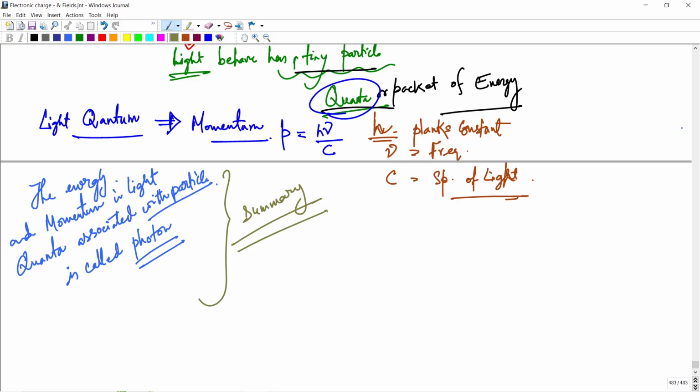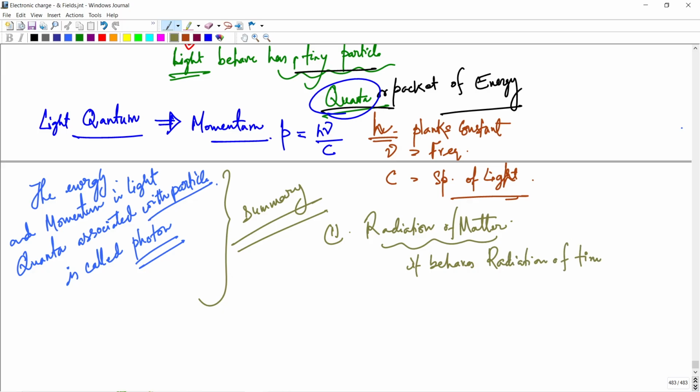The first point: radiation of matter behaves as if it is made up of tiny particles, and the radiation of tiny particles is called photons.